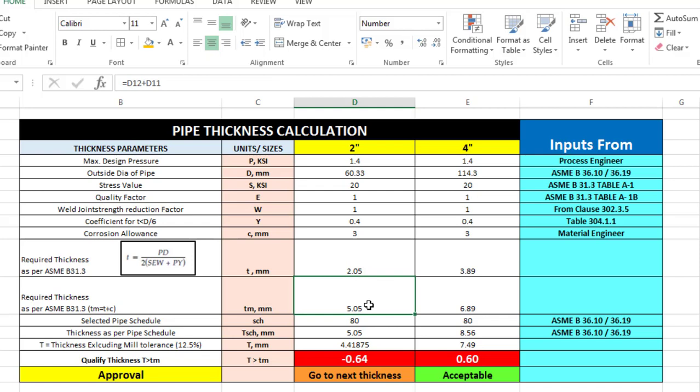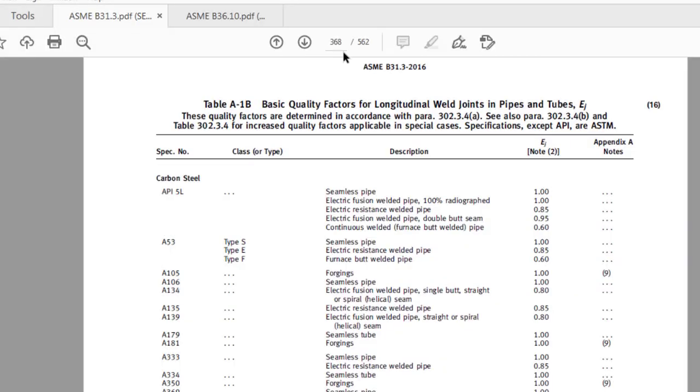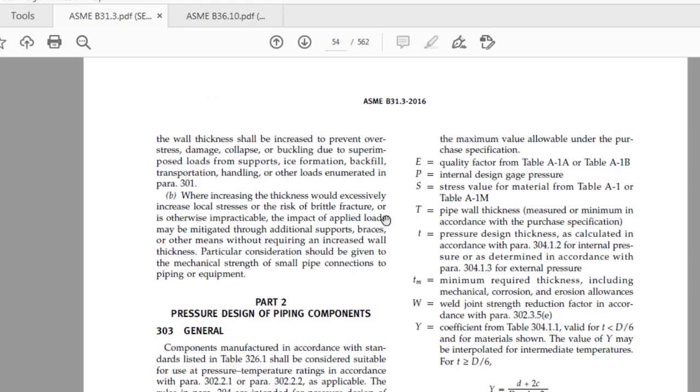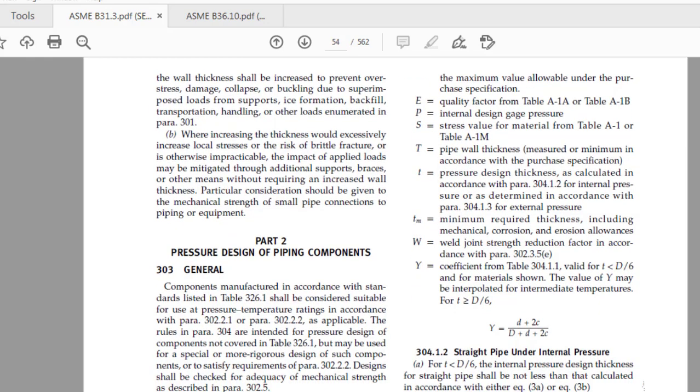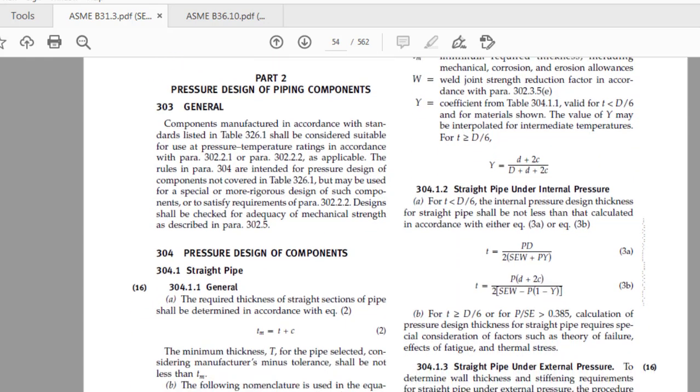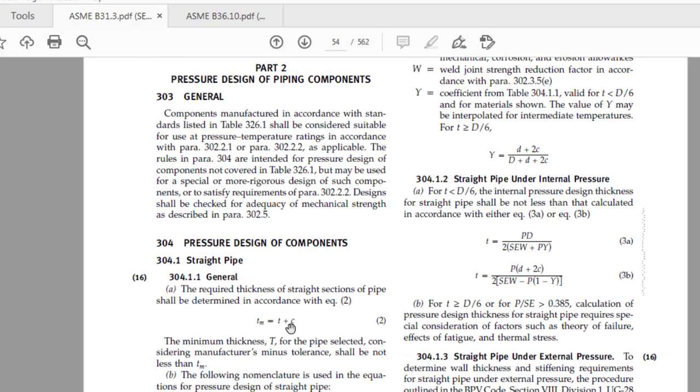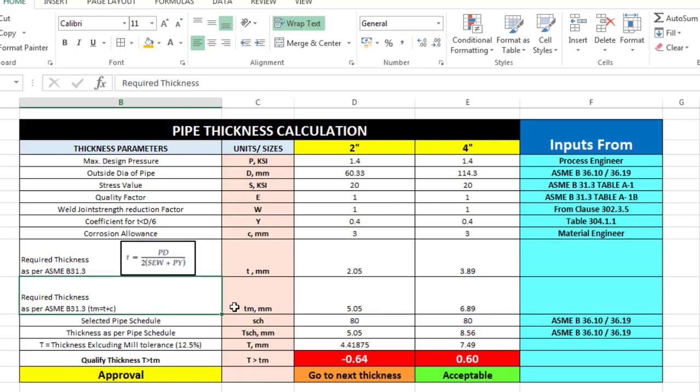But what is the final thickness? It has to include the corrosion allowance as well, right? Because that is what the tm is. What is tm? tm equals t plus c. We have seen it over here, right? I think you will be able to remember it. As per ASME B31.3, the first formula is tm equals t plus c. Can you remember this? So based on this formula, I have made it over here. tm equals t plus c. What does it mean? This value plus your corrosion value, which comes together to 5.05. So tm is equal to 5.05.